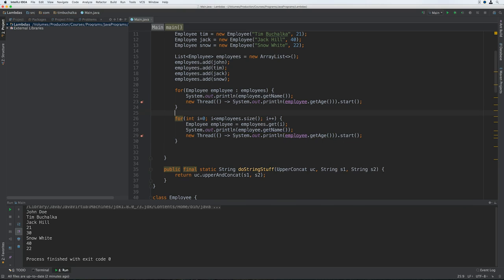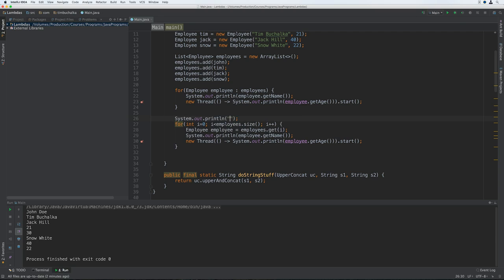And I'll just print something here that's a separator between both of them. And we'll run this. So you can see obviously that worked as well. But you can now see using the old style for loop that it's clear that on each iteration a new employee variable is created, and as a result it's effectively final. So it's assigned once and then never changes. Now if we move the declaration of the employee variable outside the for loop, then it won't be effectively final, and at that point we wouldn't be able to use it.